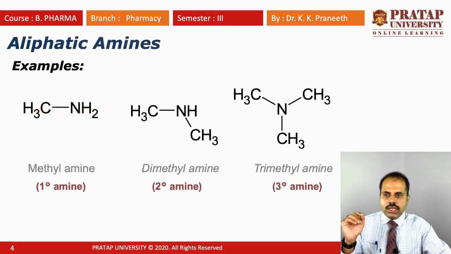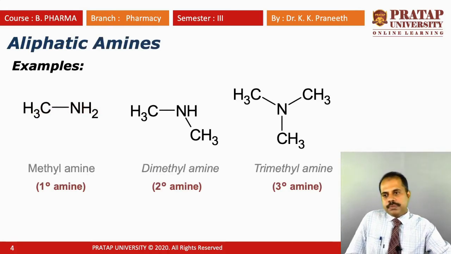Now let's check the structures and examples. This is the example of aliphatic amines. There are three different types: primary amine, secondary amine, and tertiary amine.